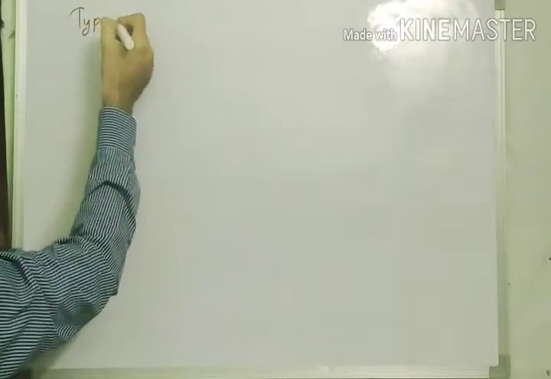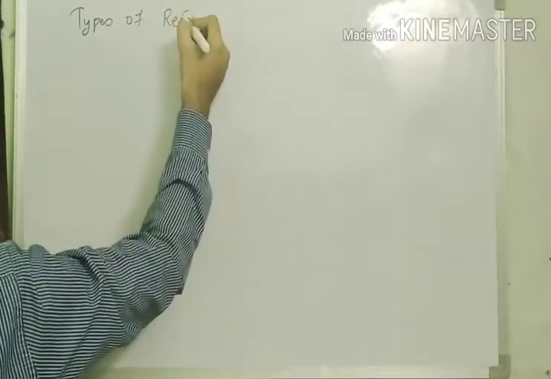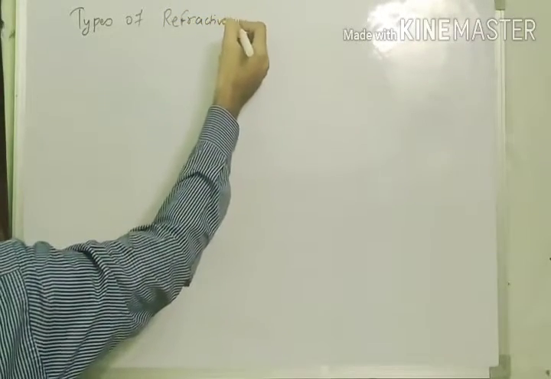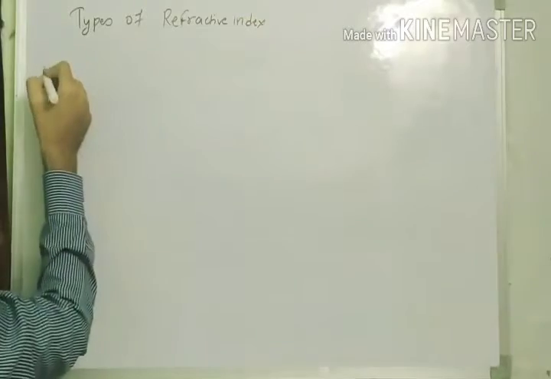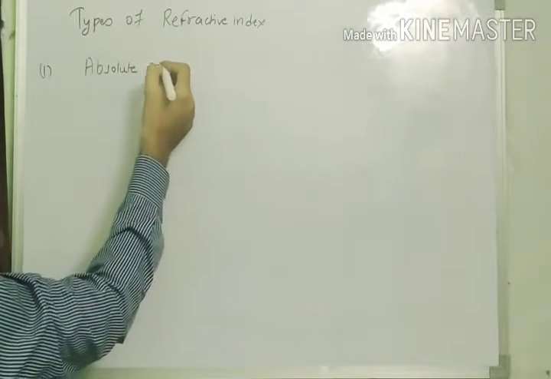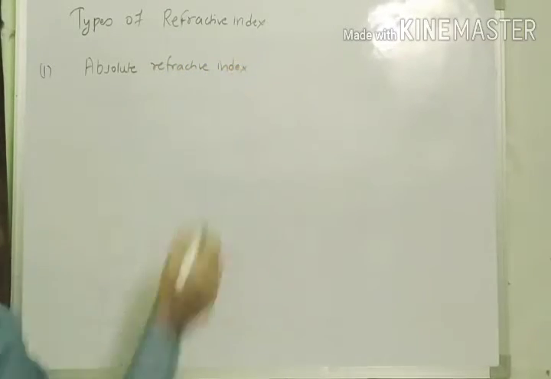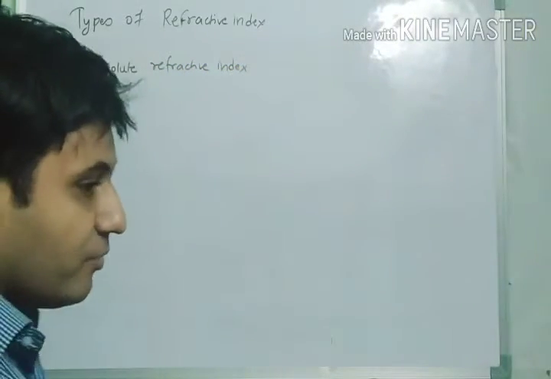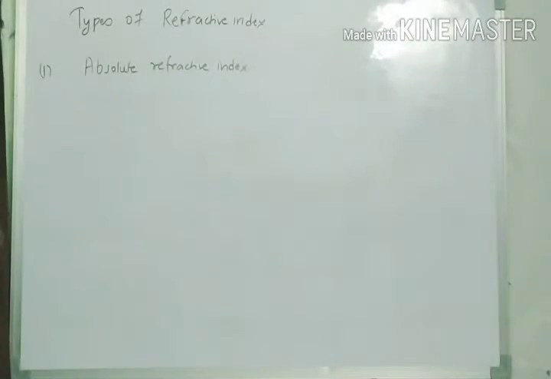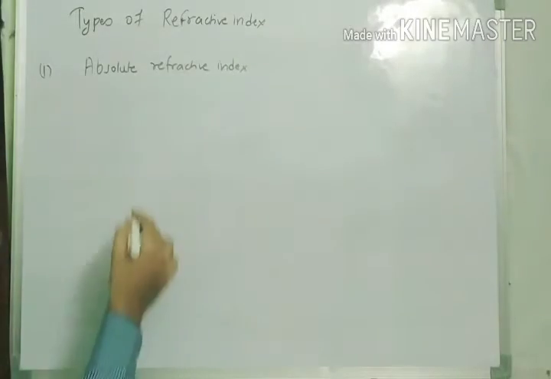Now we are going to see the types of refractive index. The first type is absolute refractive index. First we are understanding what the absolute refractive index is, so I am going to write the formula for that.